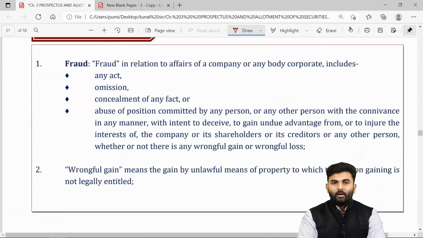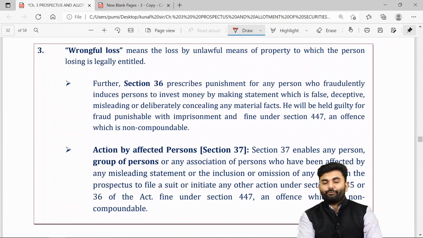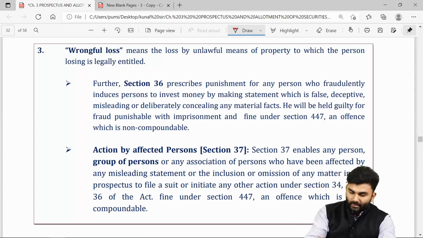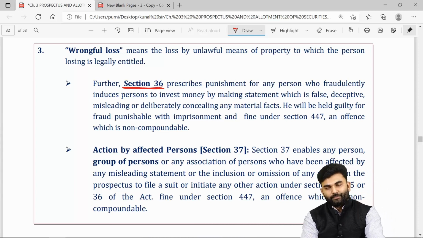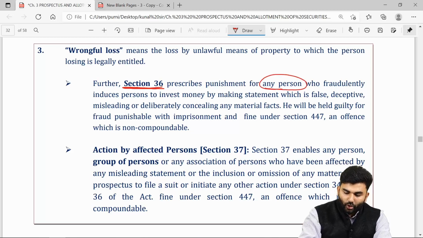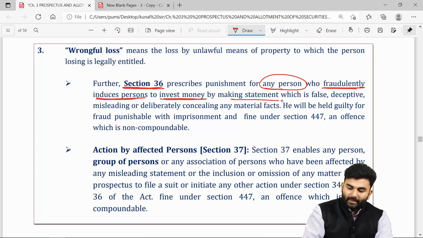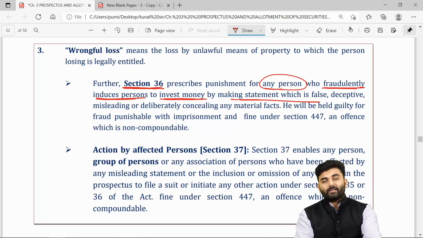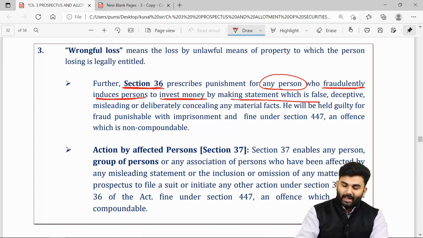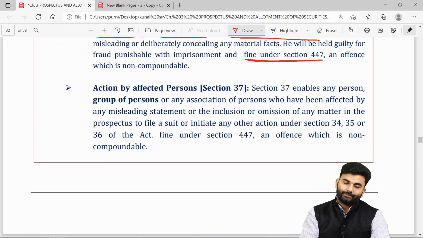So yes, my dear friends, we have successfully revised the provisions of section number 34 along with section number 35. The next provision we need to revise over here is the provision of section number 36. Section number 36 says that if any person fraudulently induces another person to invest money by making some false statement, then the person who has done such inducement, the person who had given such false statement, would also be liable as per the provisions of section number 447, that is penalty for fraud.